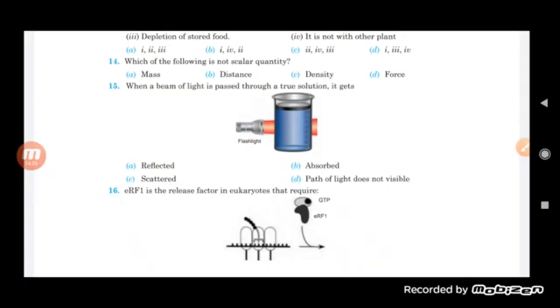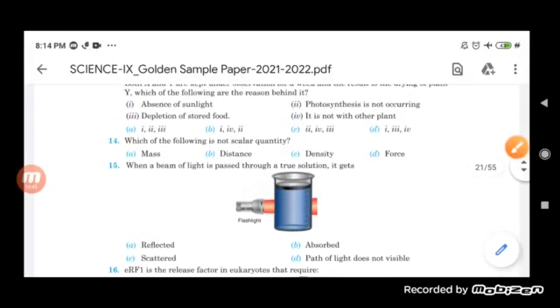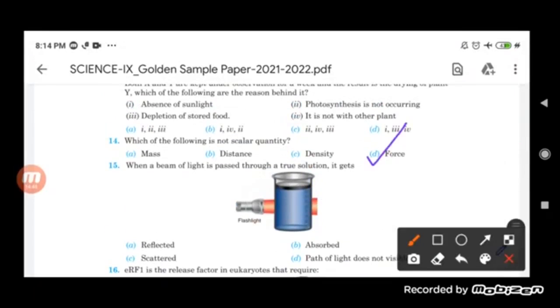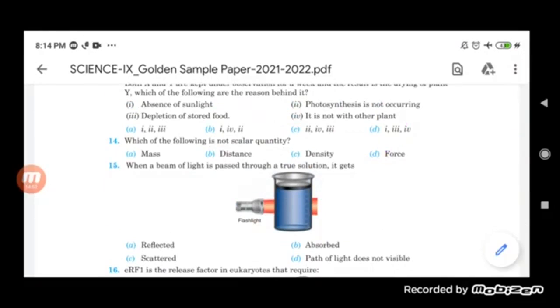So Newton is the SI unit and it is a vector quantity. So the correct option will be force, which is not a scalar quantity but a vector quantity. Okay, so this is the correct option here.